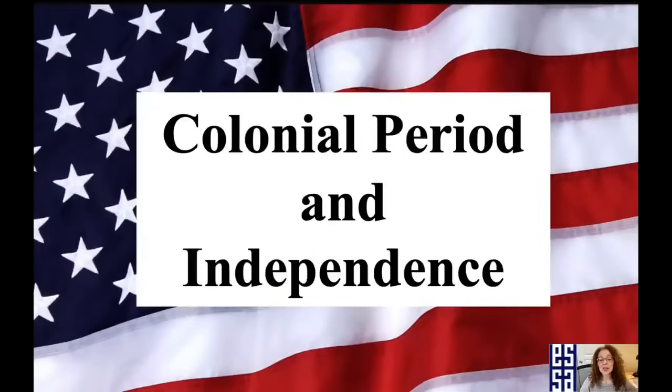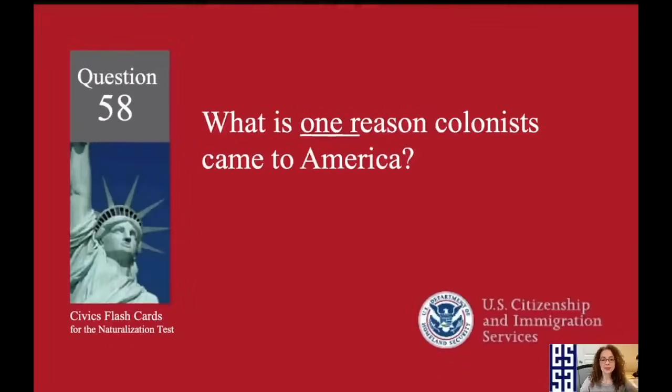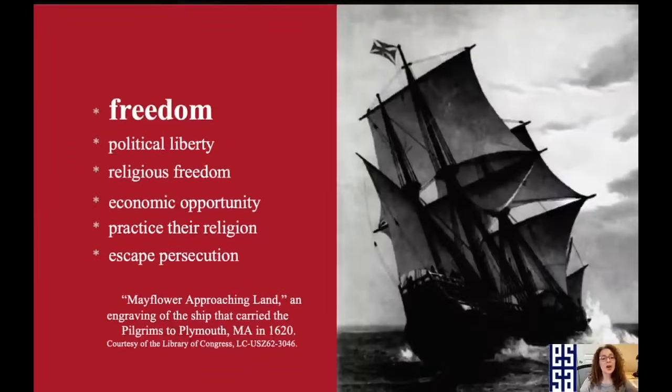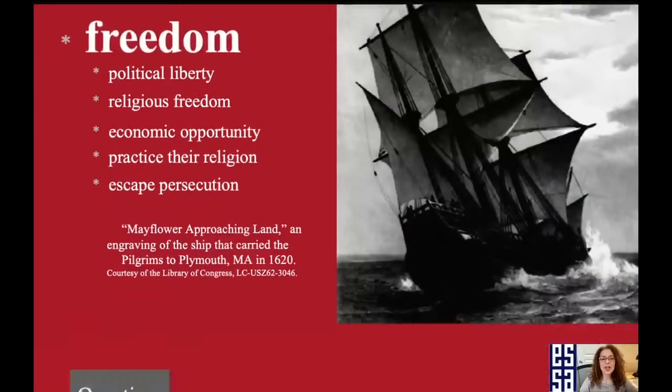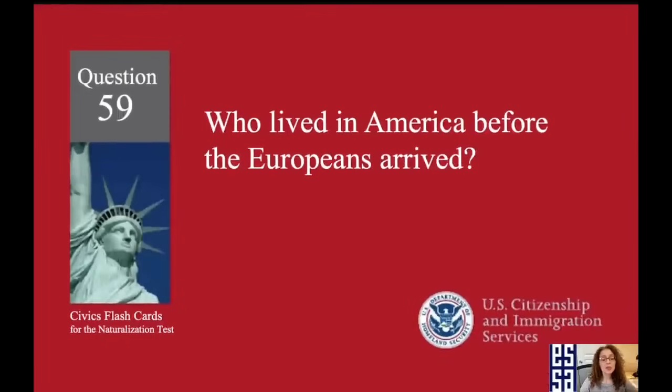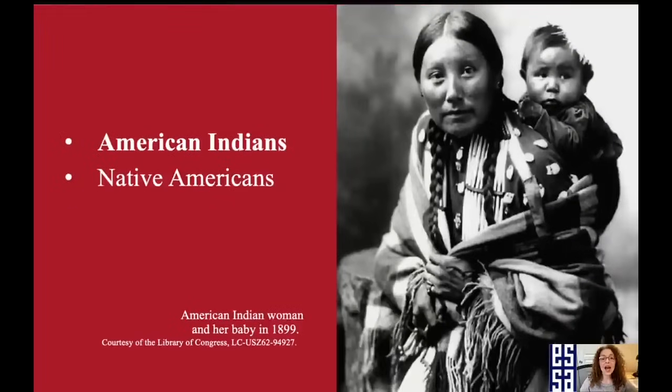Moving on to the colonial period and independence. What is one reason colonists came to America? Freedom. Who lived in America before the Europeans arrived? American Indians.